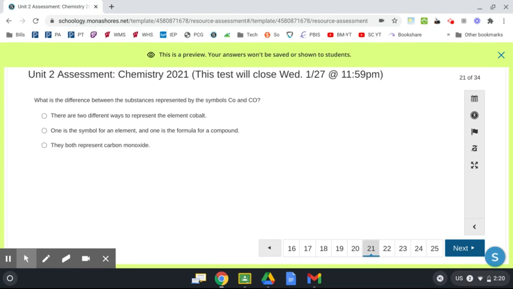What is the difference between the substances represented by the symbols big C, little o, and big C, big O? There are two different ways to represent the element cobalt. One is a symbol for an element, one is a formula for a compound. They both represent carbon monoxide.